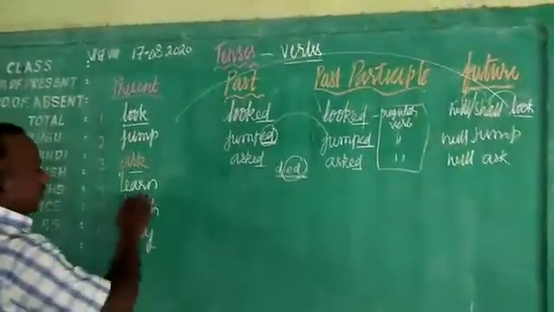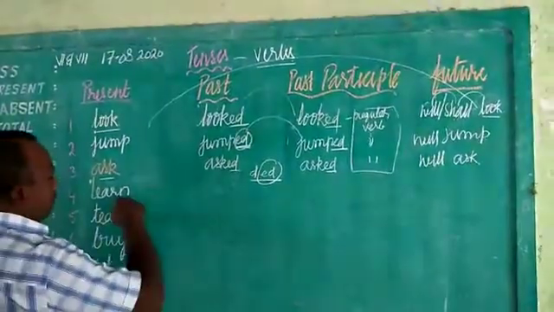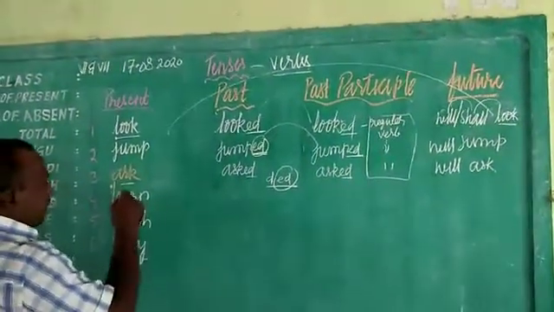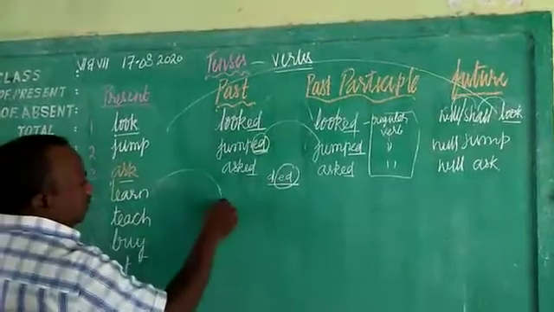Now let's go back here. We have some more verbs here. Learn. The past of learn. Okay, learn is present. The past form is here, children.